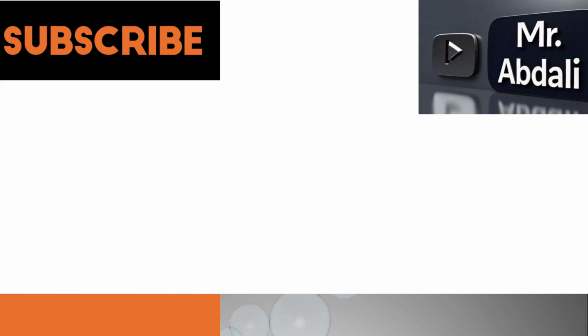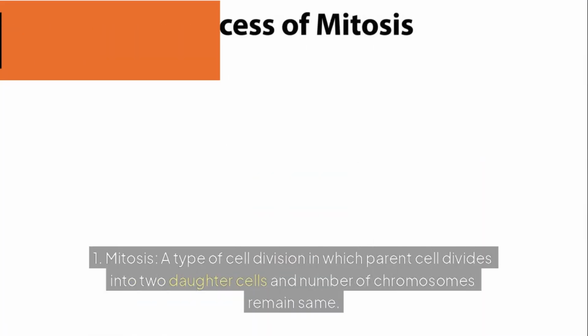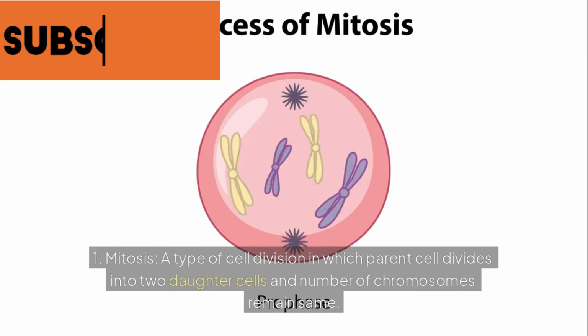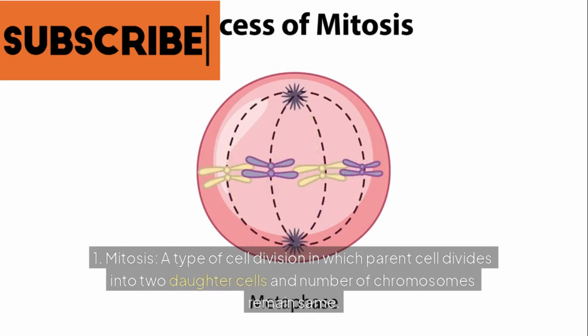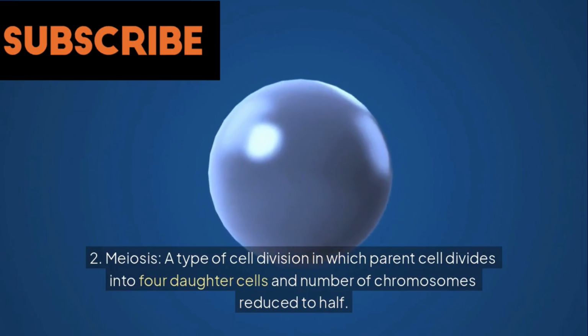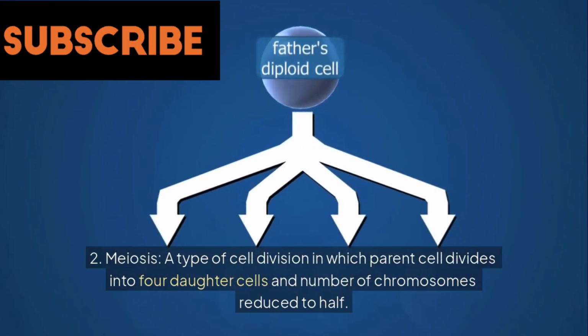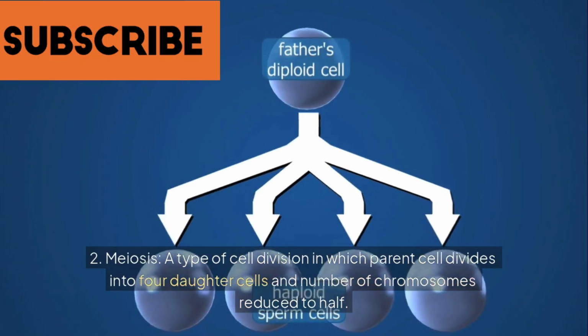There are two main types of cell division. 1. Mitosis. A type of cell division in which the parent cell divides into two daughter cells and the number of chromosomes remains the same. 2. Meiosis. A type of cell division in which the parent cell divides into four daughter cells and the number of chromosomes is reduced to half.